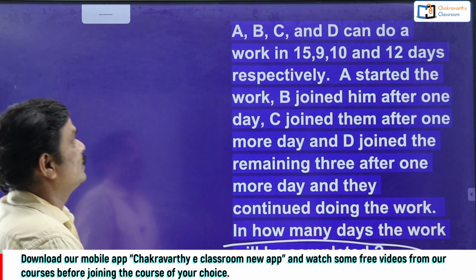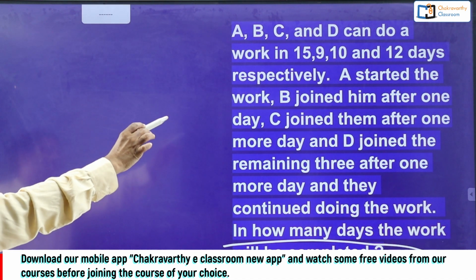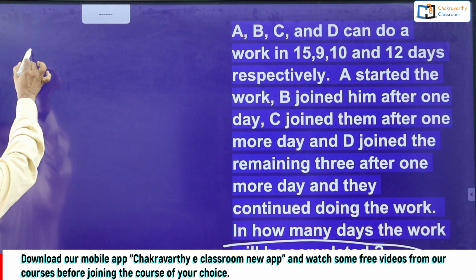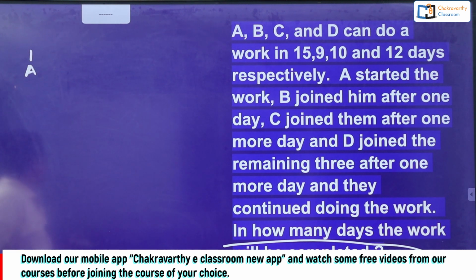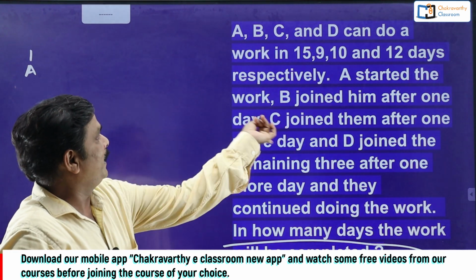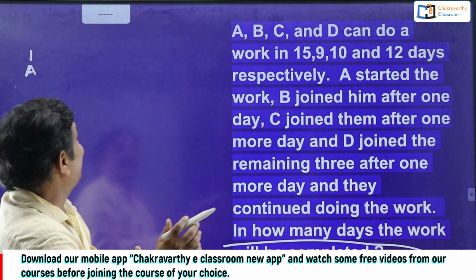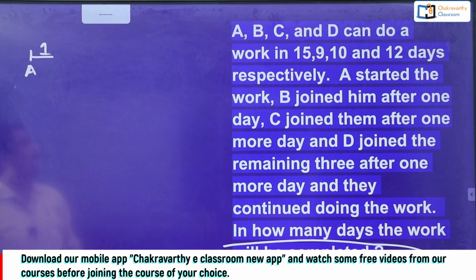Okay, then how to go for this one? First, understand the condition. First, A started the work. Suppose A started the work here. How many days did A work on this one? First 1 day he worked, because B joined him after 1 day. That means for this 1 day only A worked here.